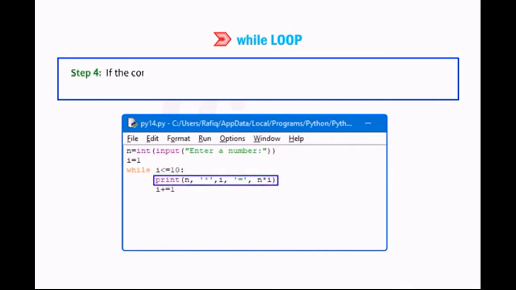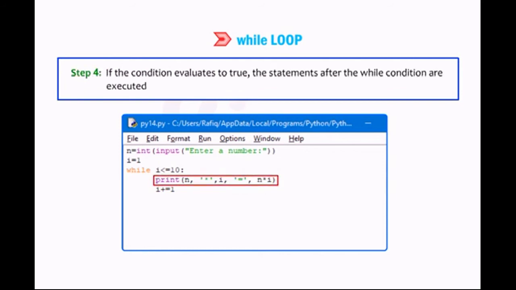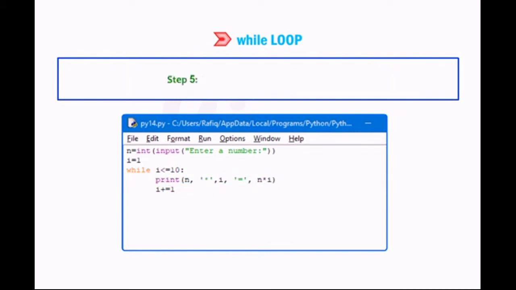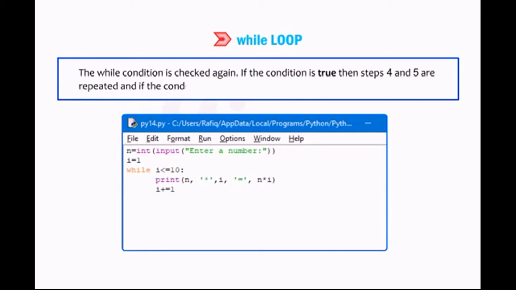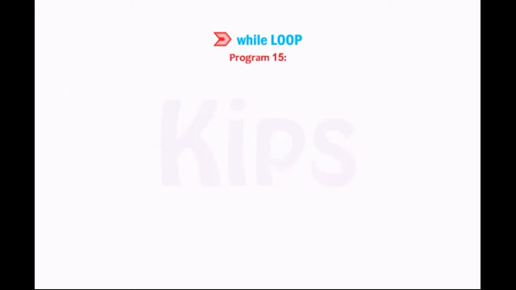Step 4. If the condition evaluates to true, the statements after the while condition are executed and the product of n and I is printed. Step 5. The value of I is incremented by 1. Step 6. The control shifts back to the while loop. The while condition is checked again. If the condition is true, then steps 4 and 5 are repeated, and if the condition is false, the while loop terminates. Program 15. To create a program displaying no output when the test condition is false.